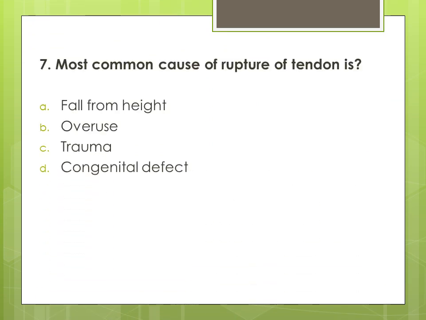7. Most common cause of rupture of tendon is options are A. Fall from height, B. Overuse, C. Trauma, and D. Congenital defect. And the correct answer is answer B. Overuse.